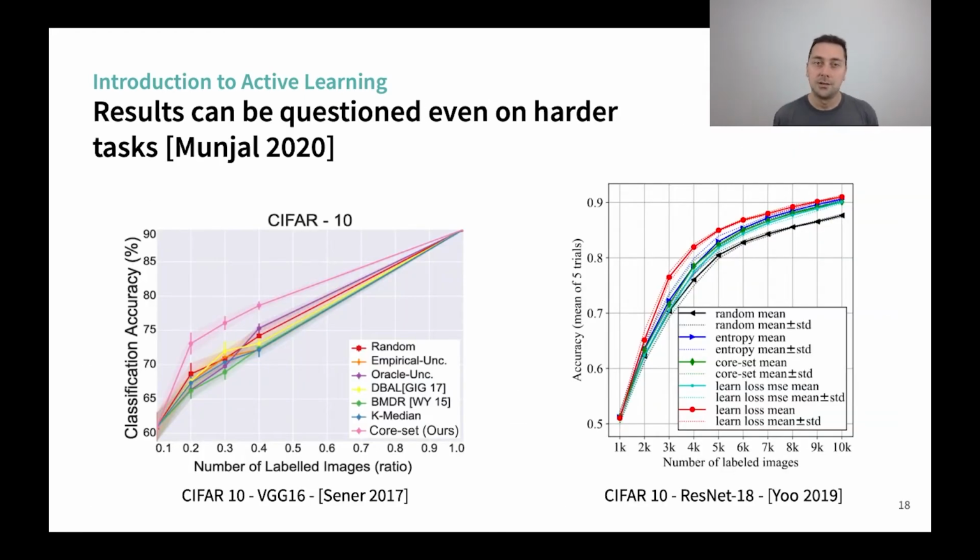But yet, another researcher said that even on harder tasks, it's not that easy. On the left, you can see a paper called Coreset. In their paper, the researchers showed that they are far better than uncertainty and random. And on the right, same data set, different model, we see that the proposed method is better, but they compare to Coreset, which has exactly the same score as uncertainty. So it's very hard to see what is happening.